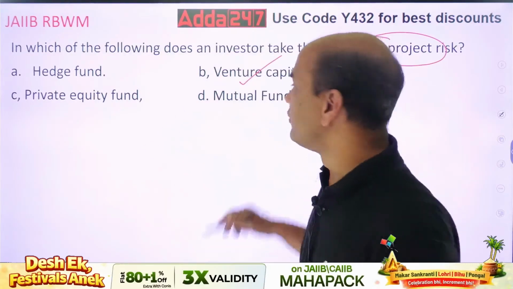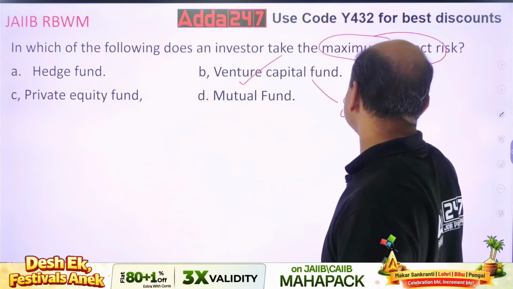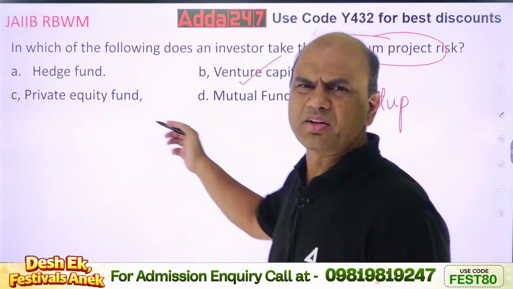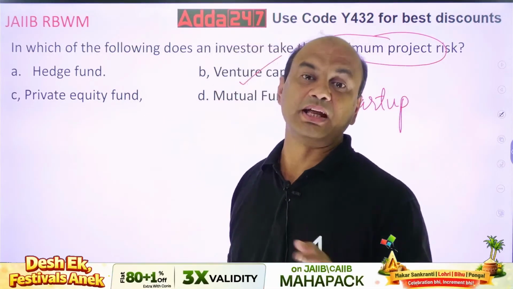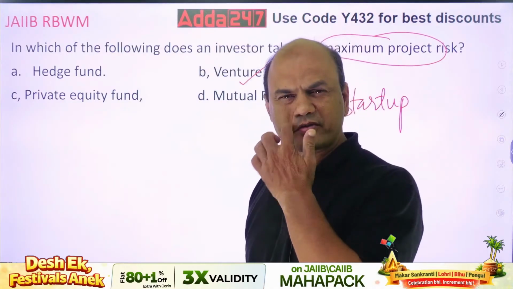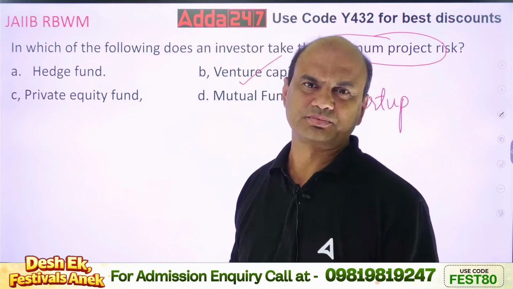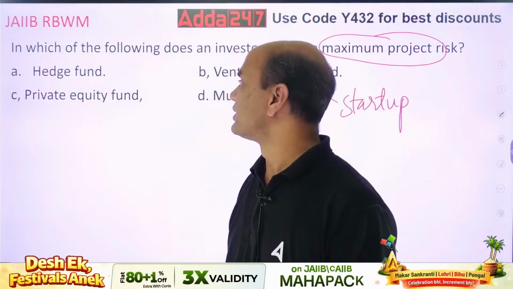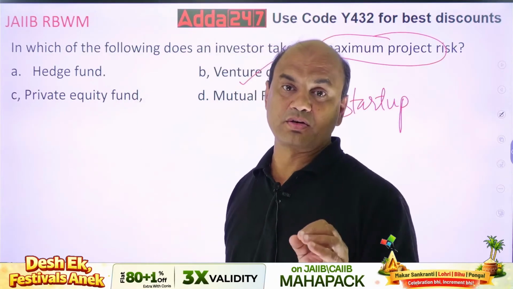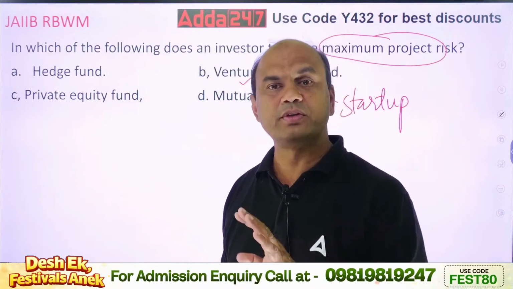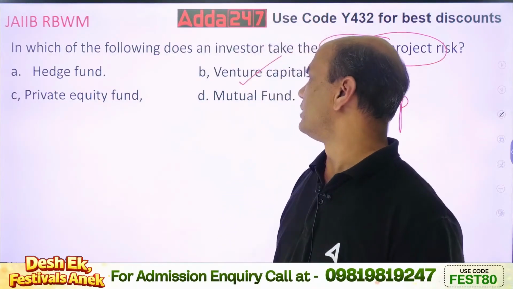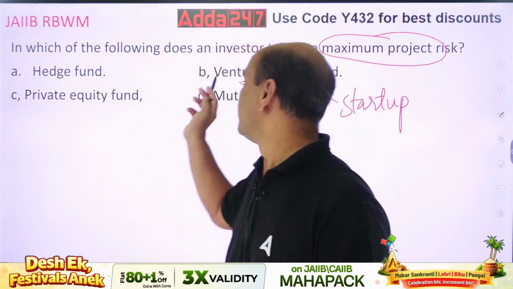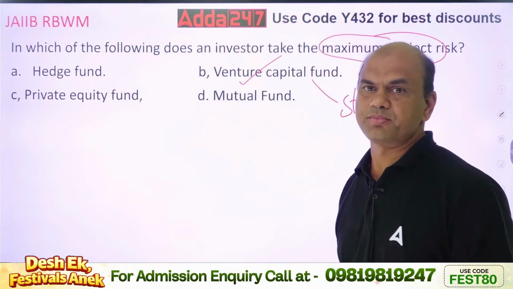VC is startup funding. Private equity will never lose the funds that much, because private equity has a strike rate of around 90%. 10% they can lose here and there, because of the stock market ups and downs. Hedge fund has a zero risk of failure; hedge fund will never fail. And mutual fund, they can, but not to that extent. Highest risk is VC, venture capital fund. Very high risk.